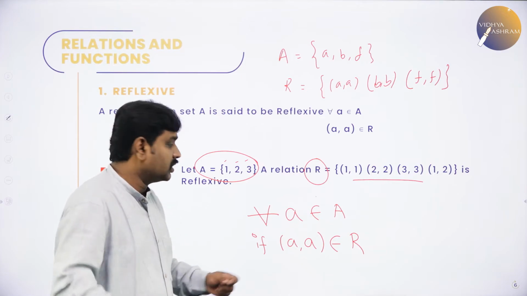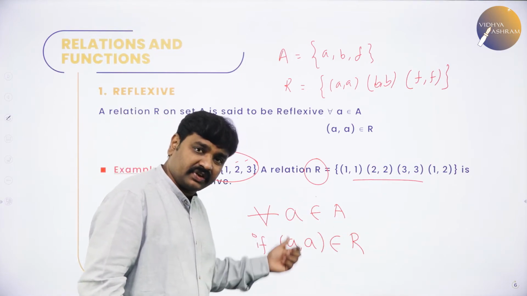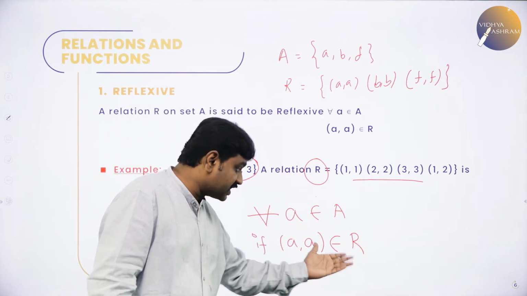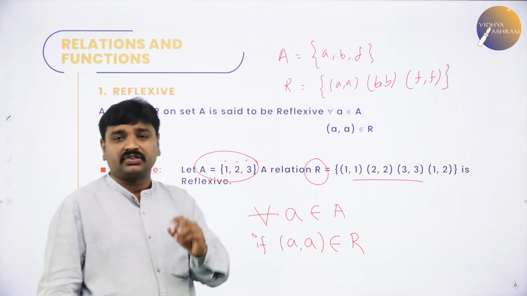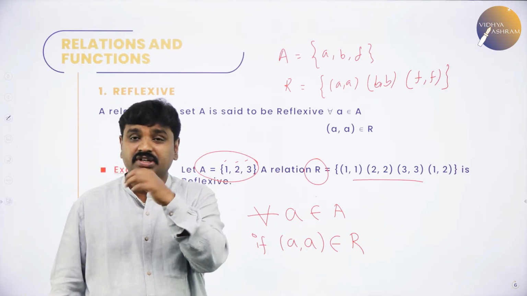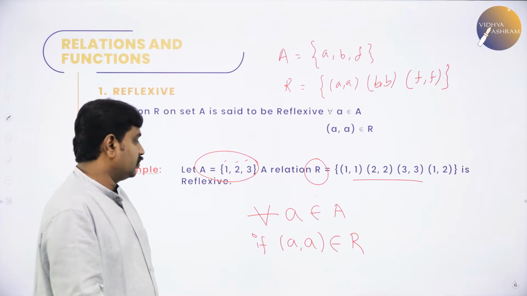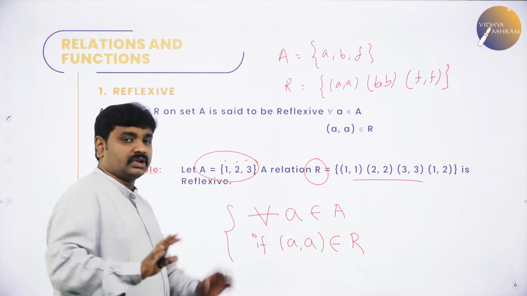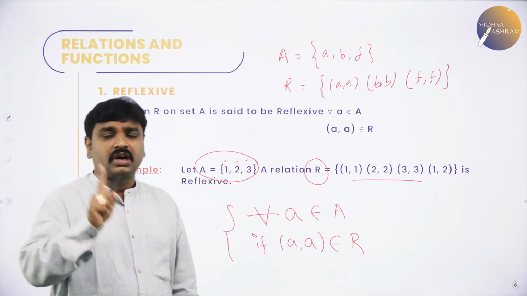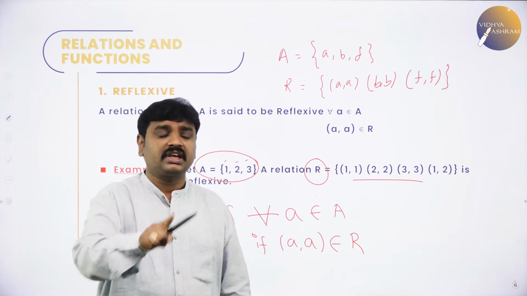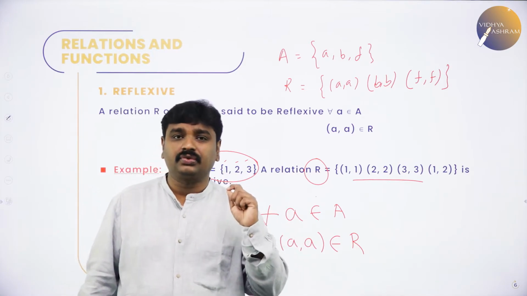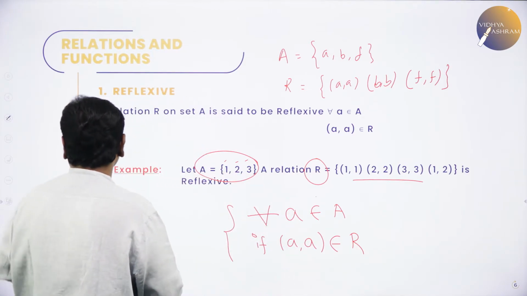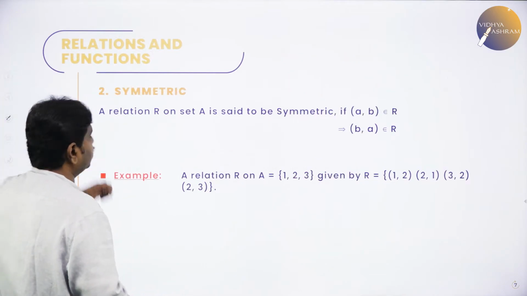What is reflexive? For all a belongs to A, if (a,a) also belongs to the relation, then it is reflexive. Means every element in the set should reflect. So, now these two lines, be thorough with them. What is reflexive? For all a belongs to the given set, if (a,a) belongs to R, R is reflexive. Then we have symmetric.